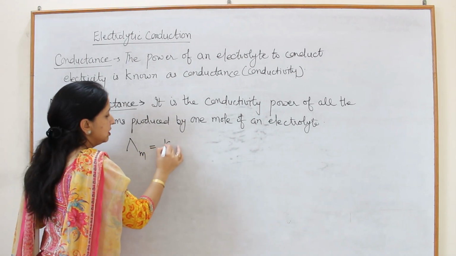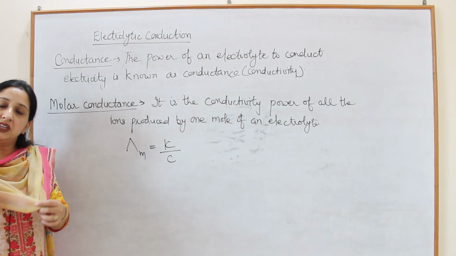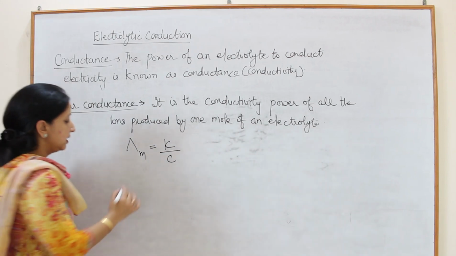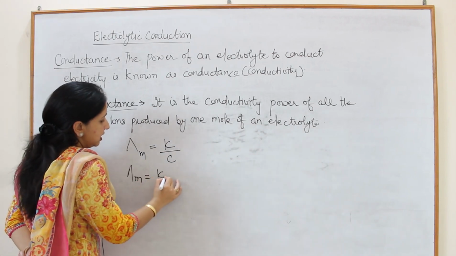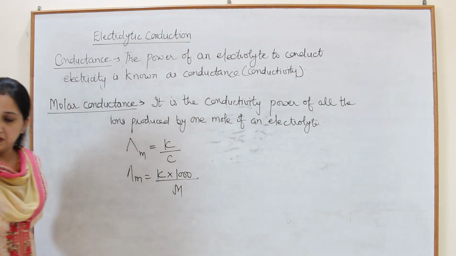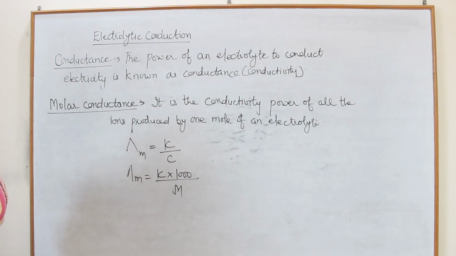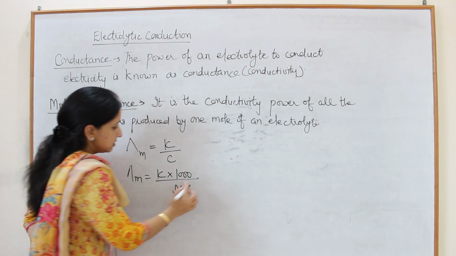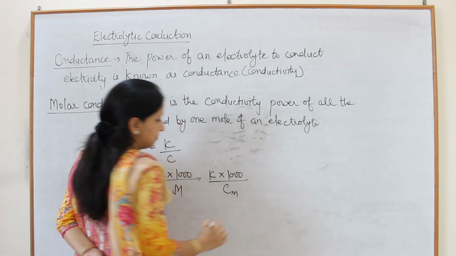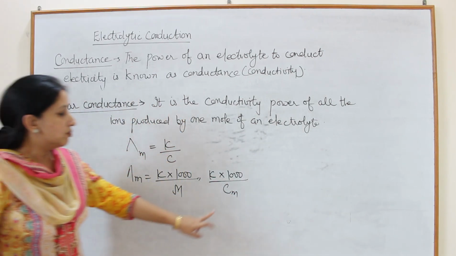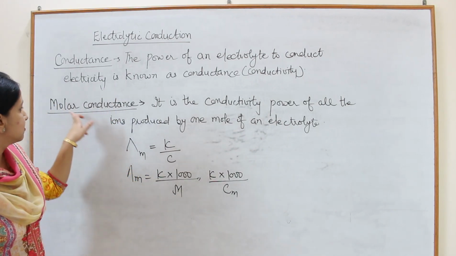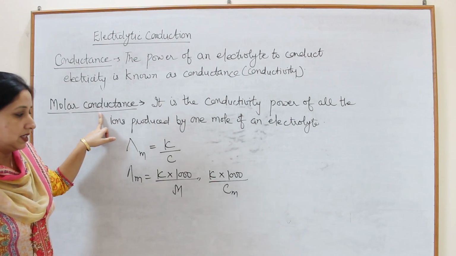It is equal to kappa upon C, where C is your concentration of the electrolyte, and it is usually written as kappa into 1000 upon m, where m is molarity, or you can say it is also written as kappa into 1000 upon Cm, means concentration in moles per liter. So this is what we mean by molar conductance.